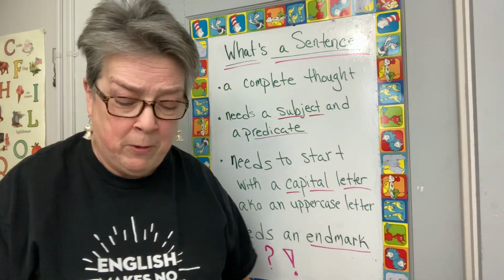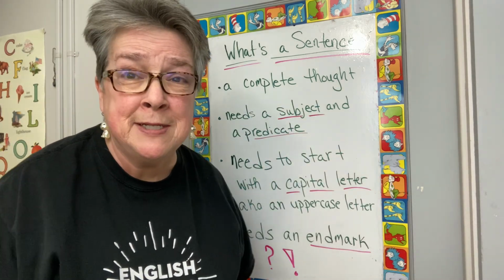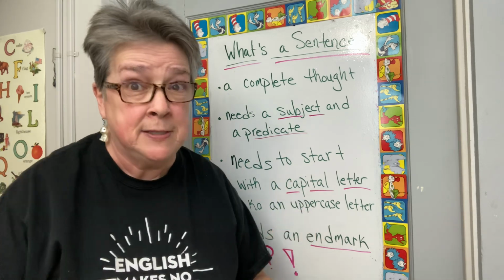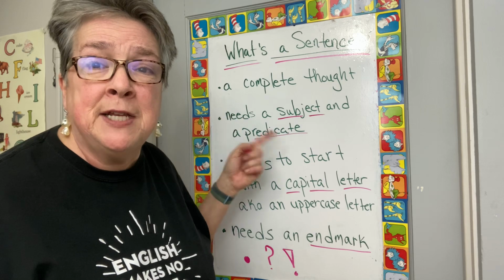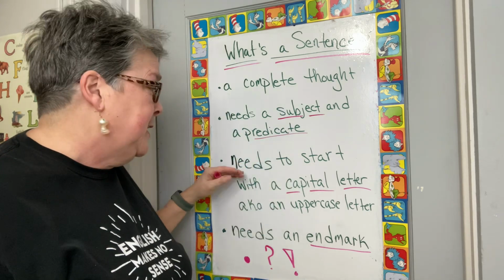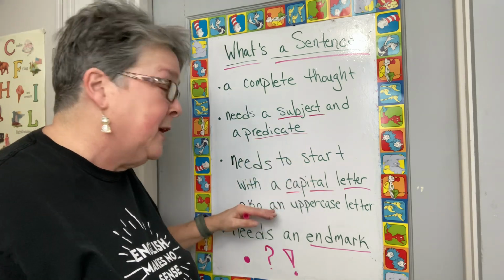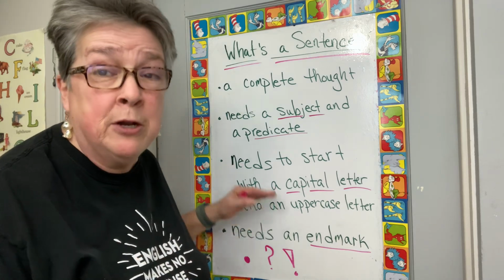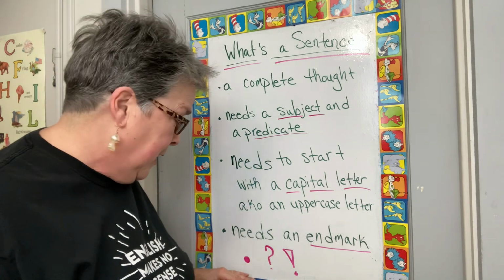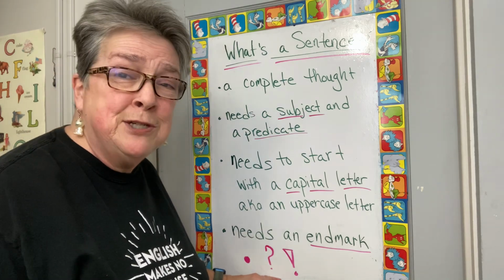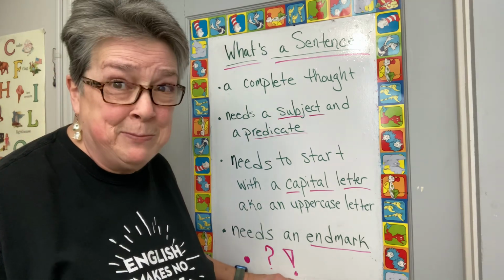Got it. Now, let's review. What does a sentence need and what is a sentence? A sentence is a complete thought. It needs a subject and a predicate. It needs to start with a capital letter, also known as an uppercase letter or a big letter. And it needs an end mark, a period, a question mark, or an exclamation point.